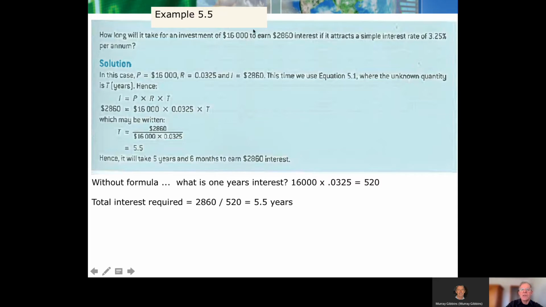So $16,000 times 3.25%, that is going to give me 1 year's worth of interest. So now I know 1 year's worth of interest is 520. What's the total interest? How many years' worth is in that 2860? 2860 divided by 520, 5.5 years is the answer.